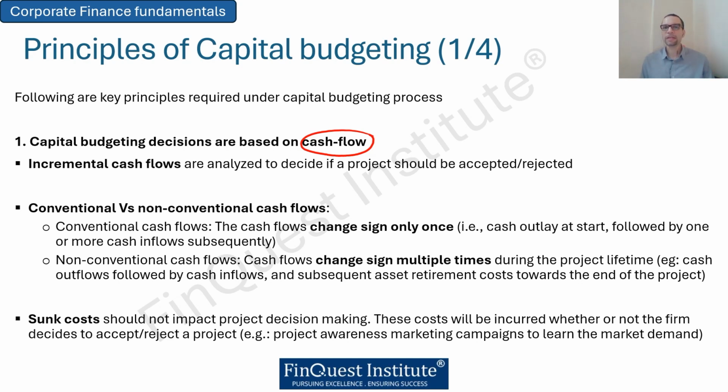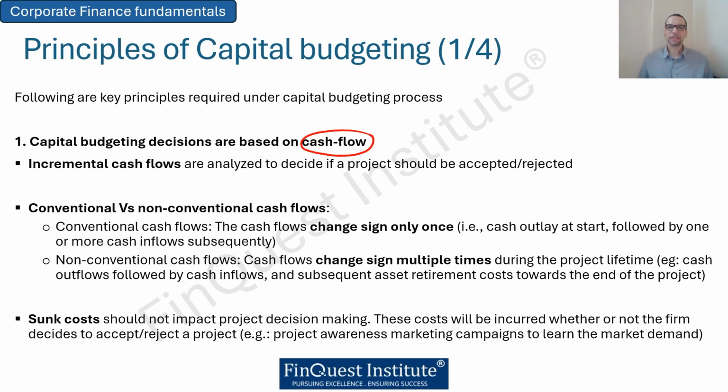Because, sure, the company might already have a certain line of products which they are currently selling. But then a capital budgeting decision might involve introduction of a new product. And as a part of that decision, we are expected to evaluate the incremental cash flows expected by the company. These incremental cash flows are going to play a role in whether a certain project is accepted or rejected.